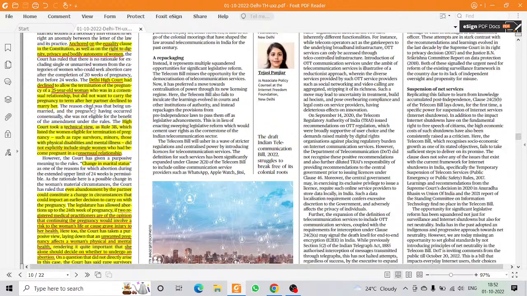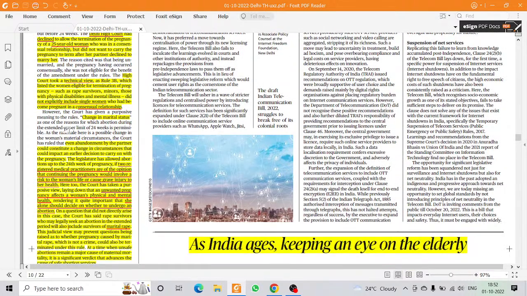Okay, so on that the Supreme Court has decided that if a married woman can be allowed to abort her child up to 24 weeks, a single woman should also be allowed. Then they have talked about abortion beyond 20 weeks, where the lady should have the opinion of 2 registered medical practitioners.